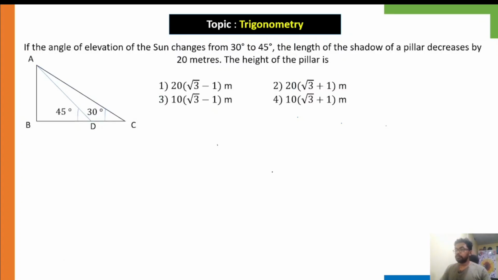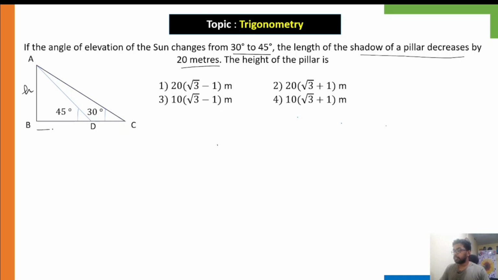So we have this question. It says if the angle of elevation of the sun changes from 30 degrees to 45 degrees, the length of the shadow of a pillar decreased by 20 meters. Okay, the height of the pillar is? So this is the diagram we draw. So this is H, let this be H.